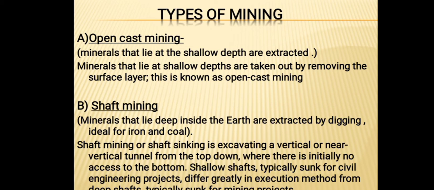Shaft mining is the mining process in which minerals that lie deep inside the earth are extracted by digging, ideal for iron and coal basically. So shaft mining is excavating a vertical tunnel from the top down where there is initially no access to the bottom, right? It is basically a form of underground mining where shafts are pushed vertically from top to bottom to excavate the ores for extraction, right? It is also called shaft sinking, and it is best suited for concentrated minerals like iron and coal, which can be easily found at depth in the earth's surface.